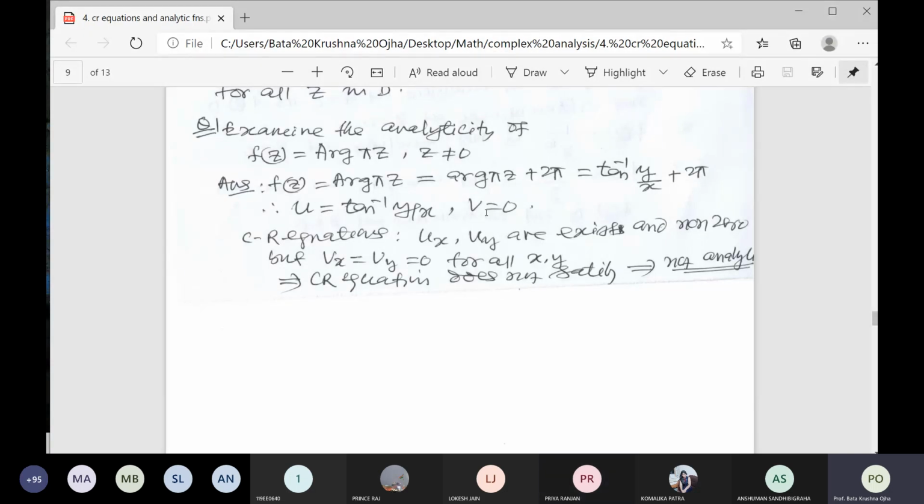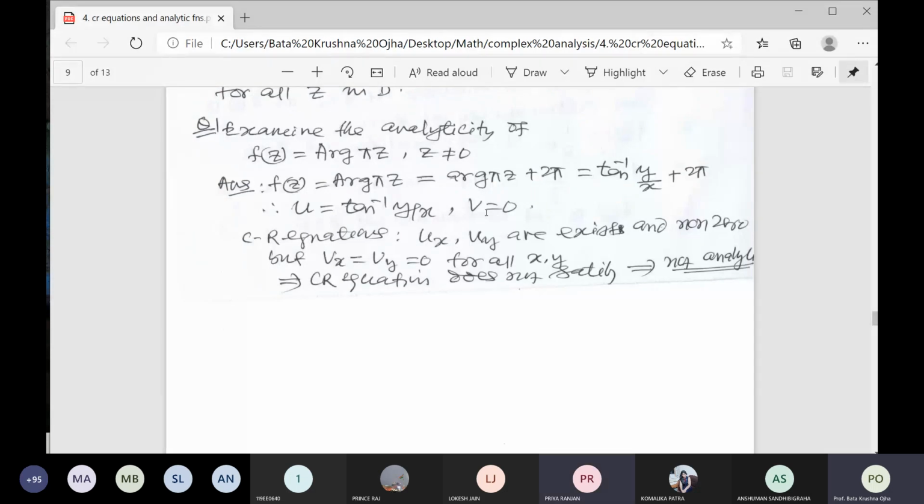So your argument is we don't know whether it is the first half or second half. Either way, it is plus 2 pi or minus 2 pi, that is no problem, because if you take the derivative, the contribution is 0. Yes, sir. So that was fine. I had understood that. I was just confused in the expression. Thank you, sir. Suppose you write argument of pi z plus minus 2 pi, right?